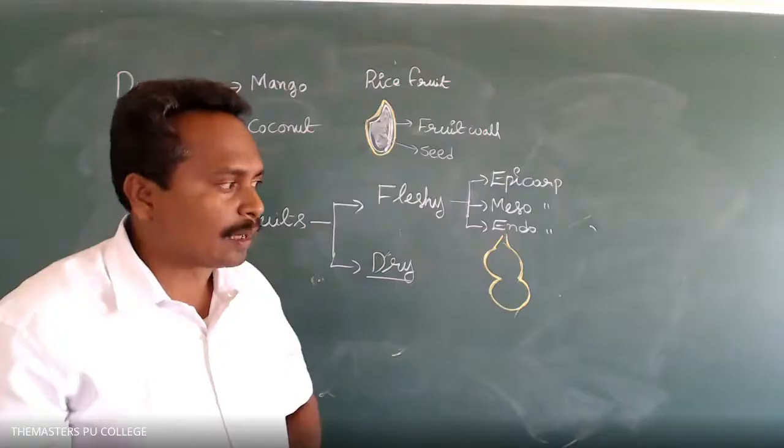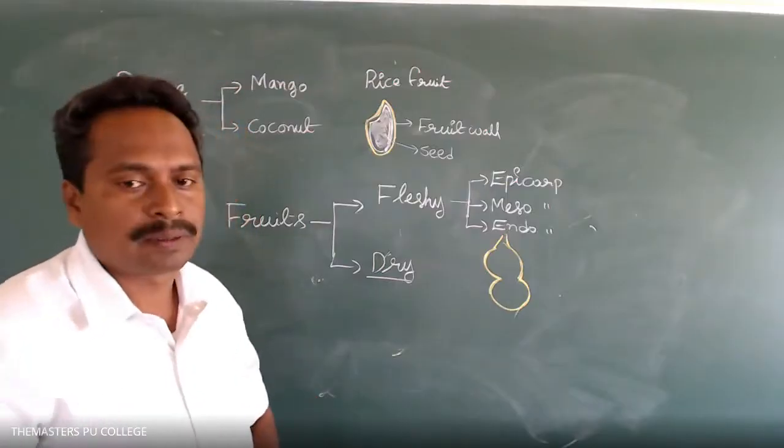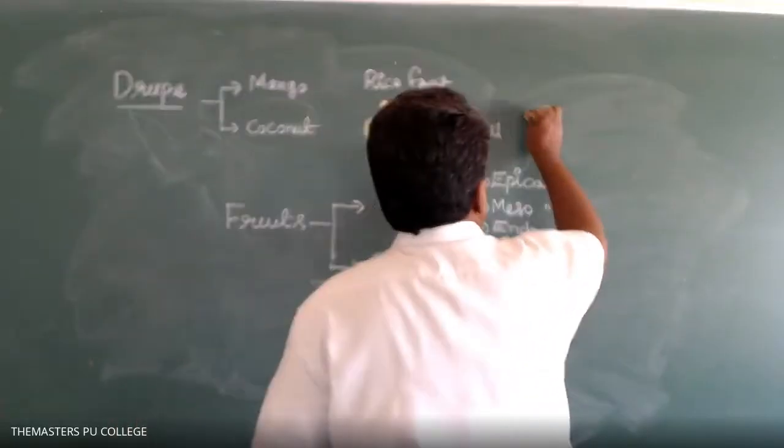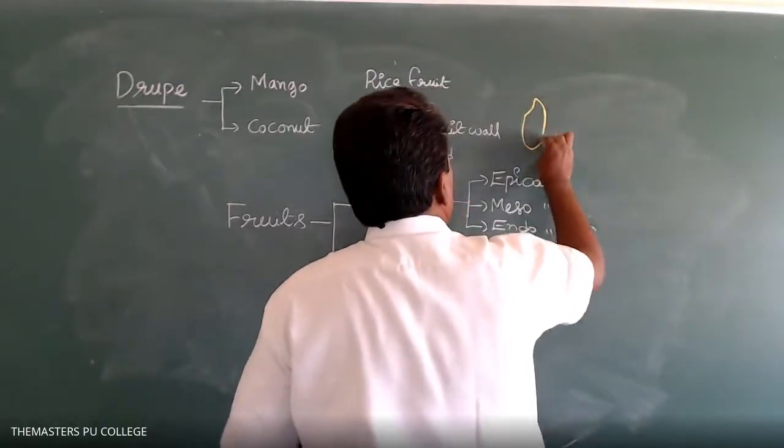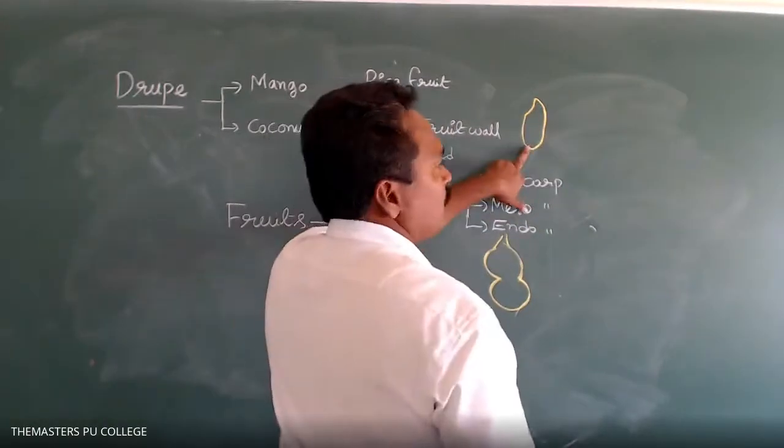Sir, but rice isn't a fruit, right, sir? It's not a fruit, sir. Rice is a fruit of an angiospermic plant. Yes, the fruits are there. This is the fruit wall. Sir, the ovary of the rice plant develops into a fruit, but we don't consume it as a fruit, no, sir.